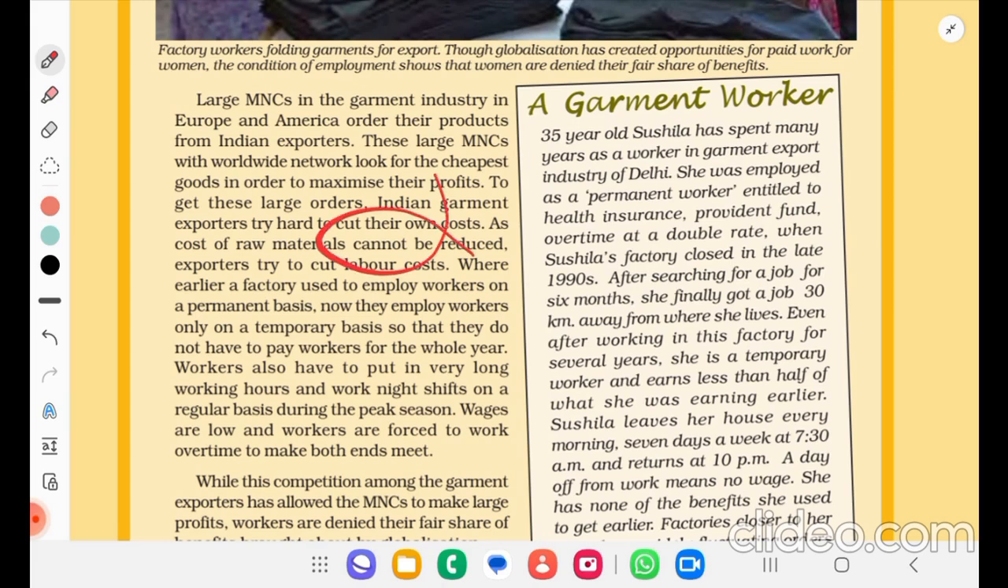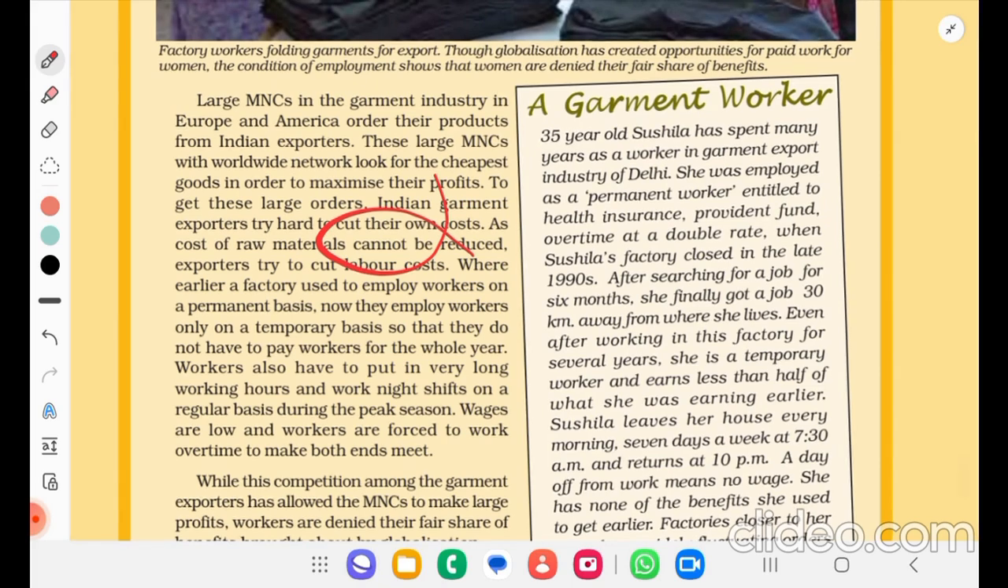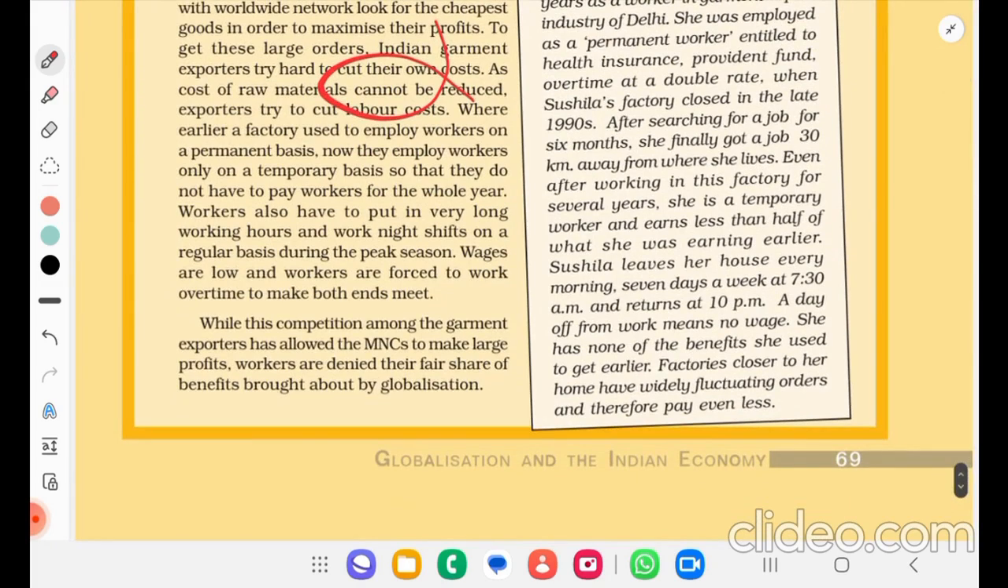Where earlier a factory used to employ workers on a permanent basis, now they employ workers only on a temporary basis so that they do not have to pay workers for the whole year. Workers also have to put in very long working hours and work night shifts on a regular basis during the peak season. Wages are low and workers are forced to work overtime to make both ends meet. While this competition among the garment exporters has allowed the MNCs to make large profit, workers are denied their fair share of benefits brought about by globalization.